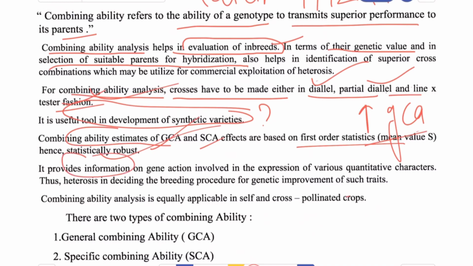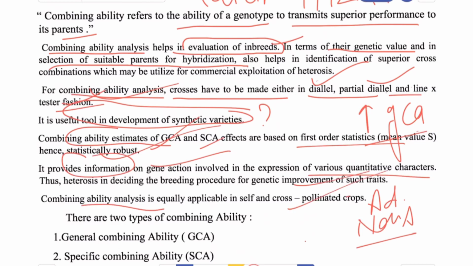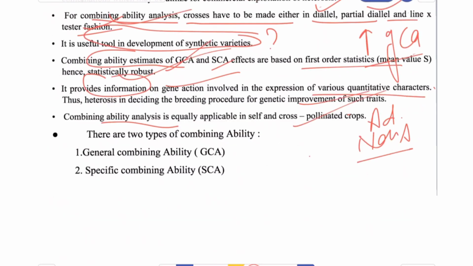Now it also provides information on the gene action involved in the expression of various characters, whether they are governed by additive gene action or non-additive gene action. So it helps in deciding the breeding procedure for the genetic improvement of those characters. So combining ability analysis is equally applicable in both self and cross-pollinated crops.